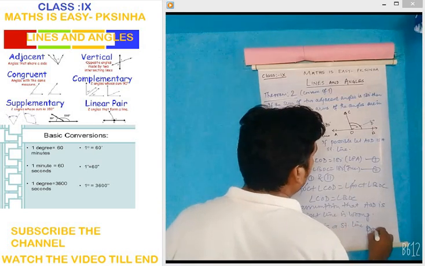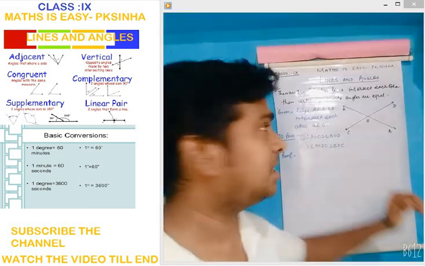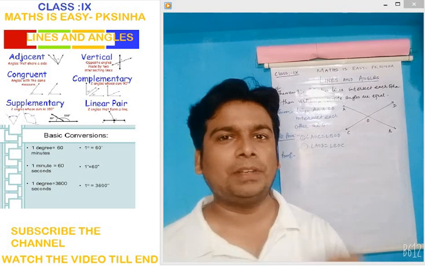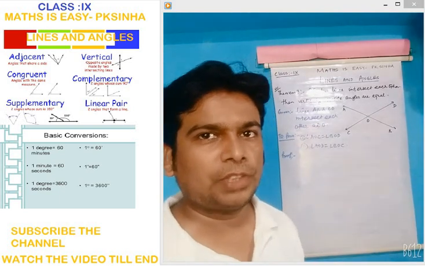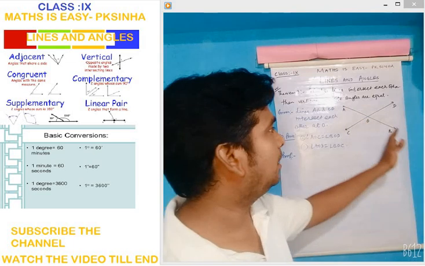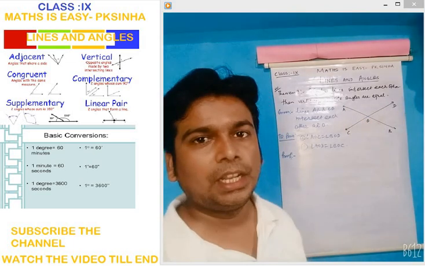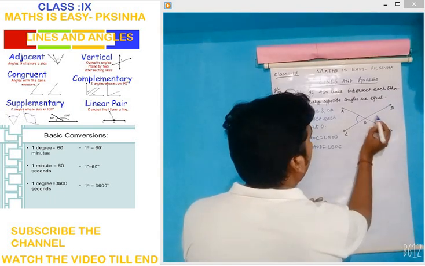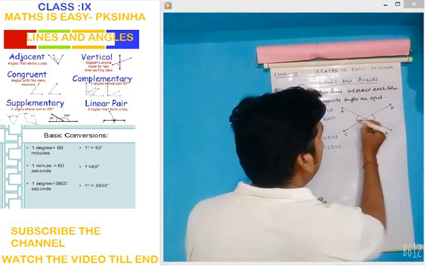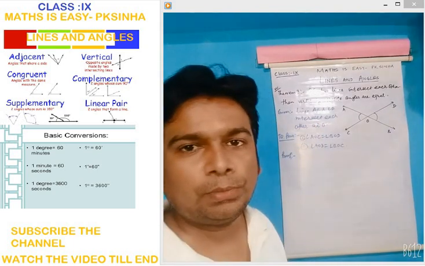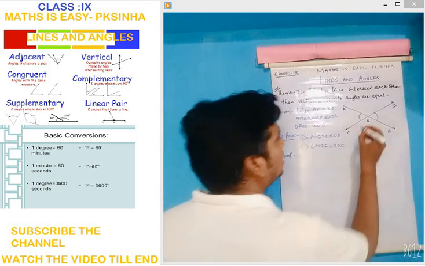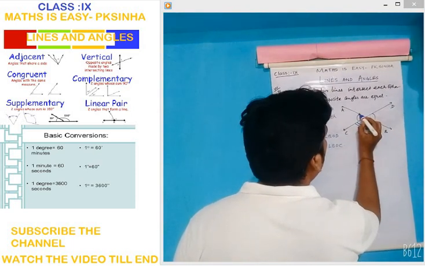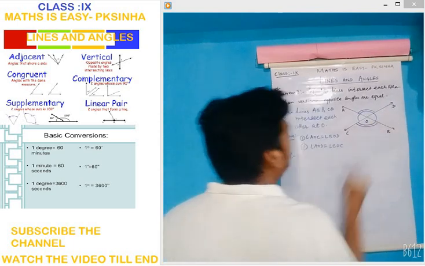Okay, this is good. Next theorem is theorem number 3. If two lines intersect each other at a point, then the pair of vertically opposite angles are equal. Everyone knows what a vertically opposite angle is. If lines AB and CD intersect each other, then angle AOC and angle BOD are called vertically opposite angles. We need to prove that they are equal in measurement. In the same way, we need to show angle BOC is equal to angle AOD.